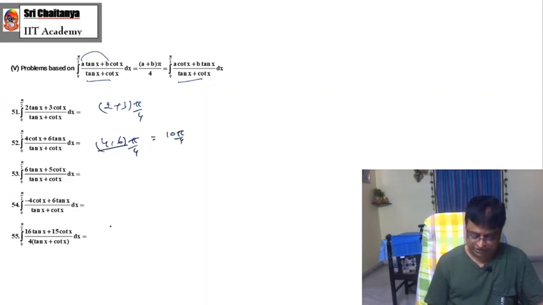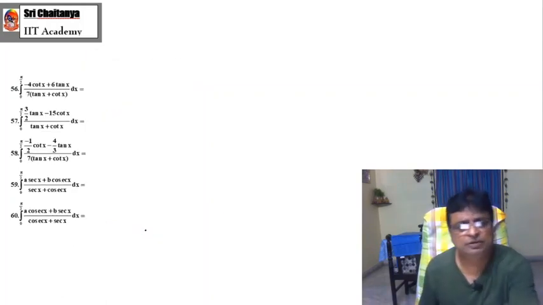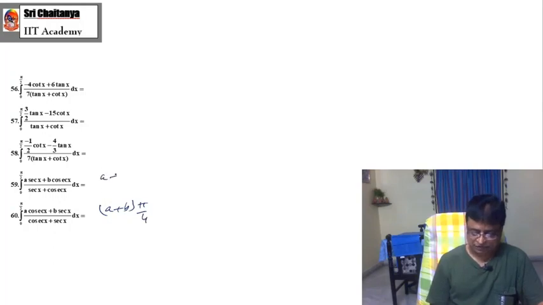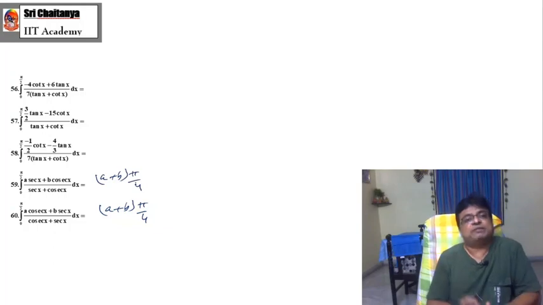This is (16 plus 15) into pi by 4. Like that, you can solve all these problems very easily. Ultimately, the same thing holds good even for the last two problems. And of course, even secant and cosecant are complementary functions to each other. Therefore, you can get it.